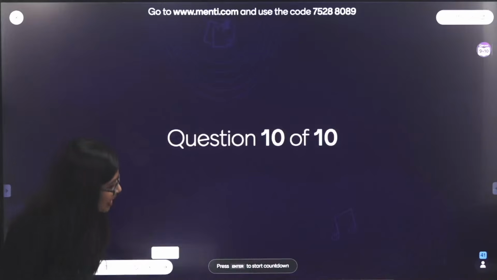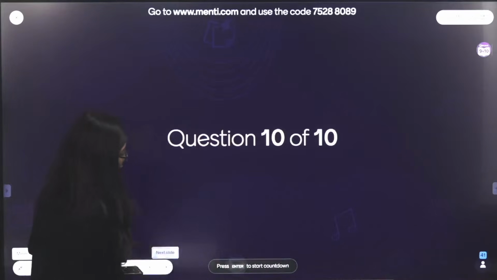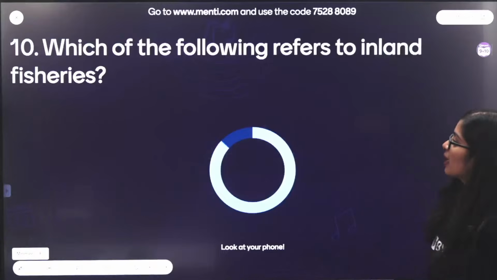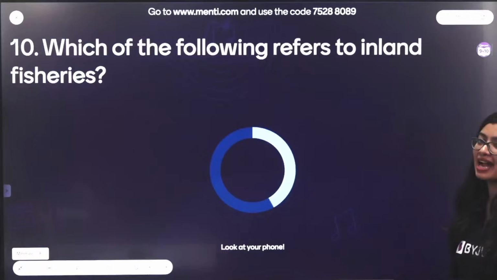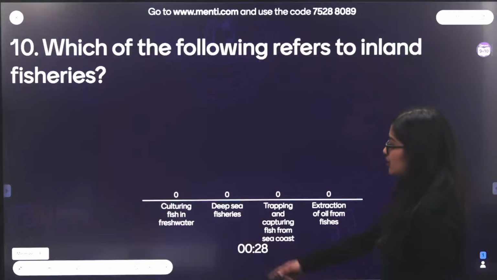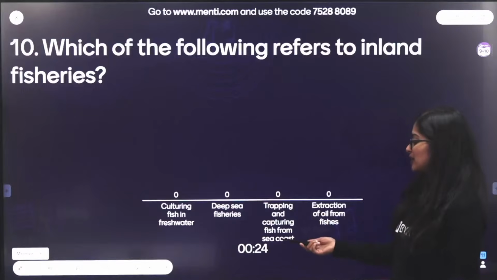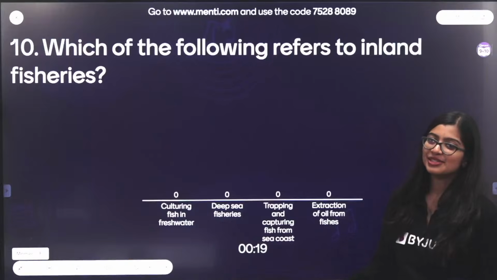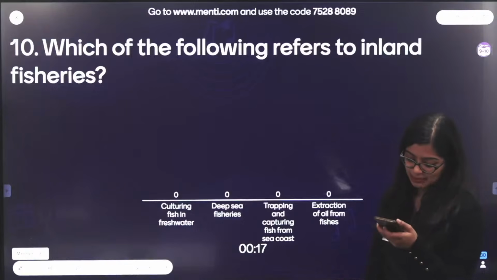Yes? Very quickly. Last question for today on Menti. Which of the following refers to inland fisheries? Okay. We have culturing fish in fresh water, deep sea fisheries, trapping and capturing fishes from sea coast, extraction of oil from fishes. So easy. It's a very easy peasy question.